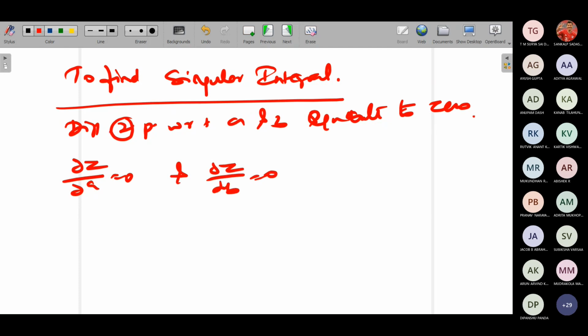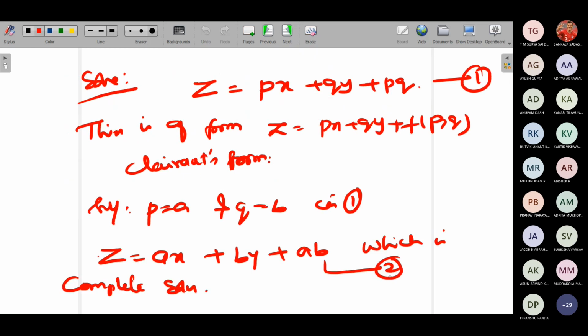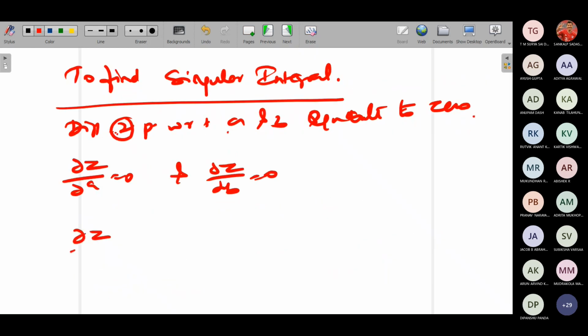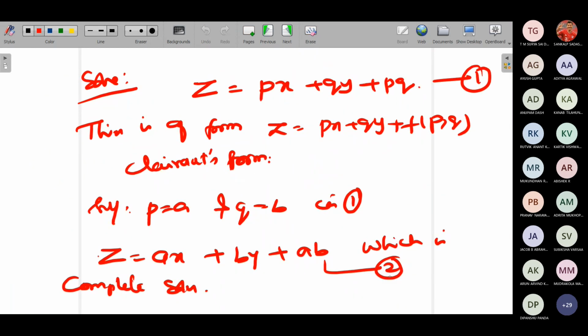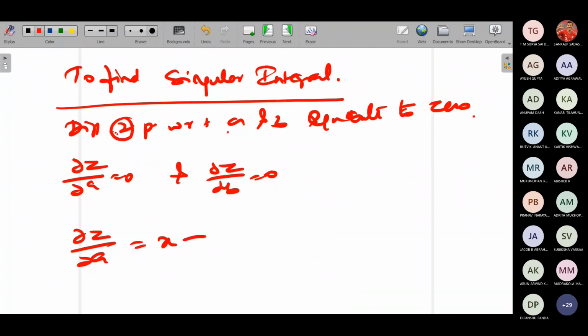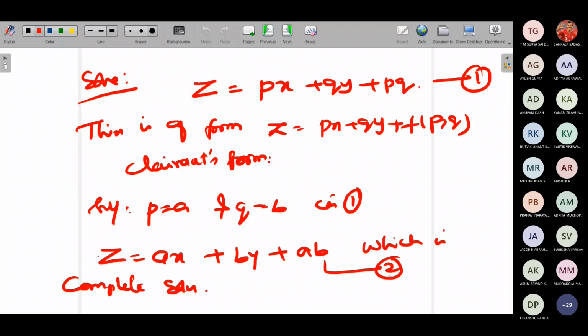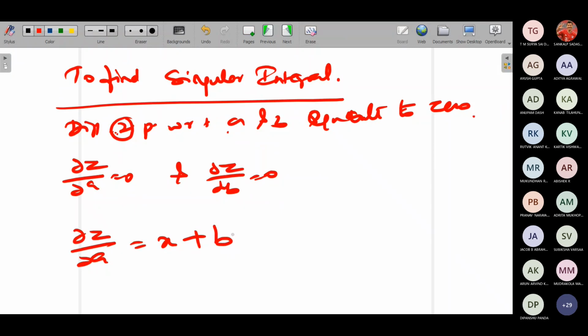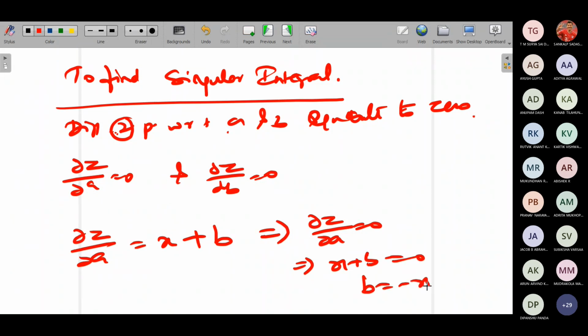So differentiating 2 partially with respect to a, you will get dou z by dou a is equal to x plus b. Yes or no? So dou z by dou a equal to 0 implies x plus b is equal to 0. What is our aim? Our aim is to find the arbitrary constants. So b is equal to minus x. Take this as equation number 3.